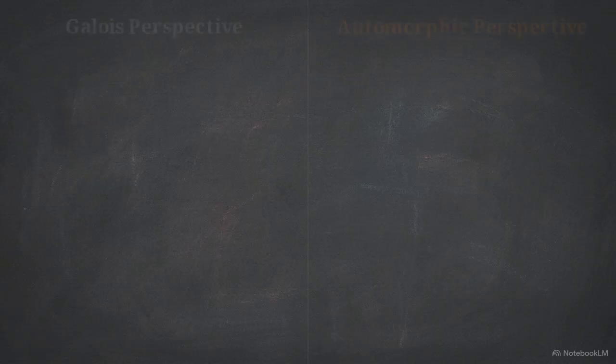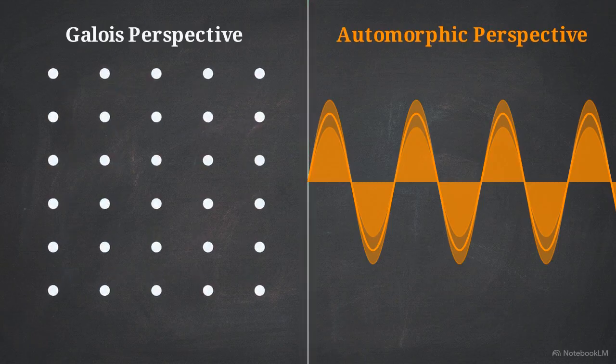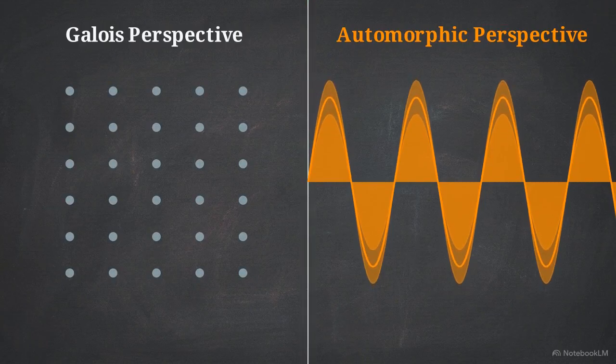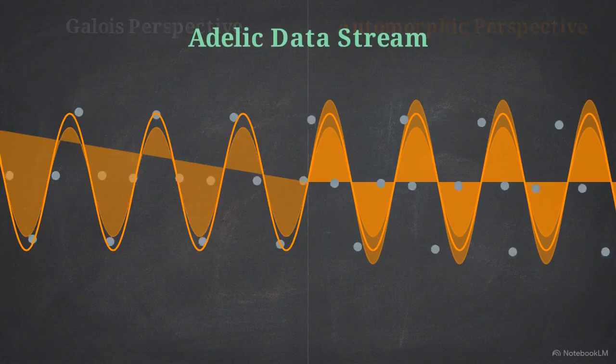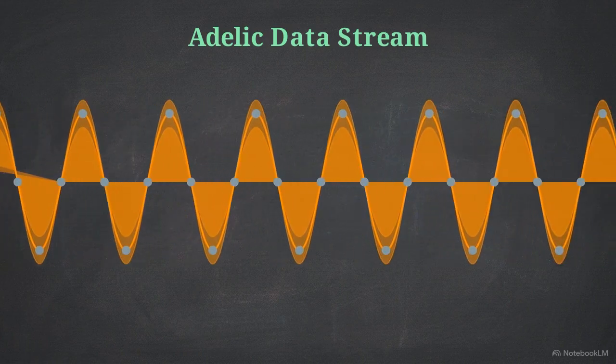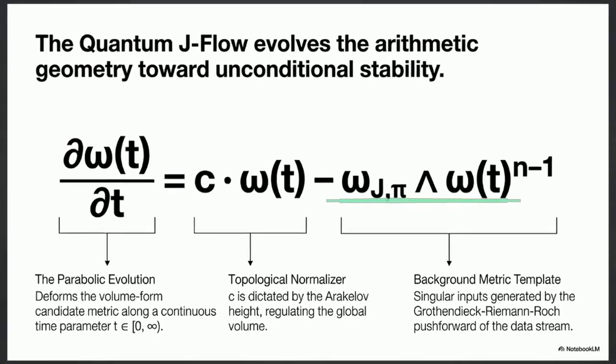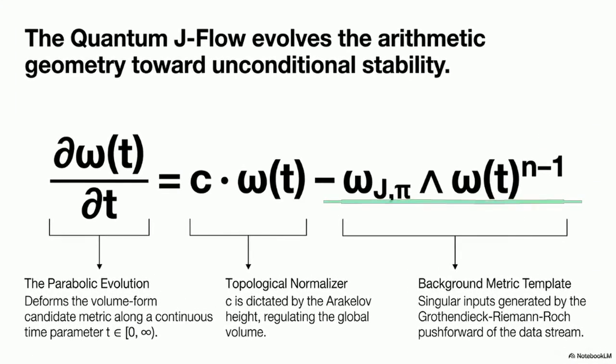The Satake identity proves these two systems are mathematically indistinguishable. The cold, discrete information of the primes and the hot, continuous energy of the waves are simply dual expressions of the same conserved information. The quantum J-flow engine uses this parabolic differential equation to deform an initial metric template over time, seeking a stable geometric state.